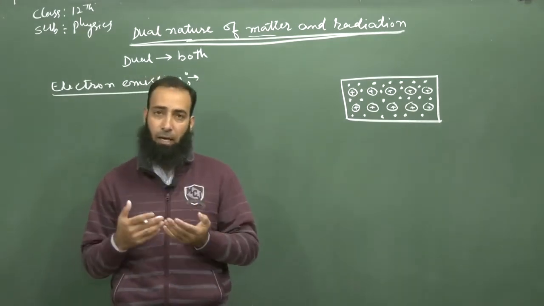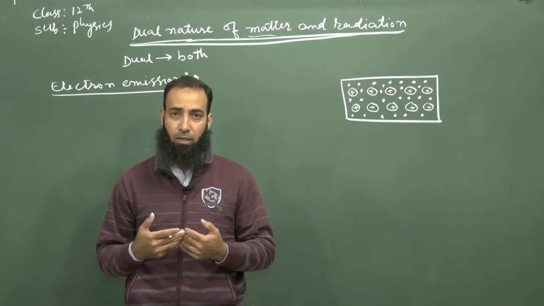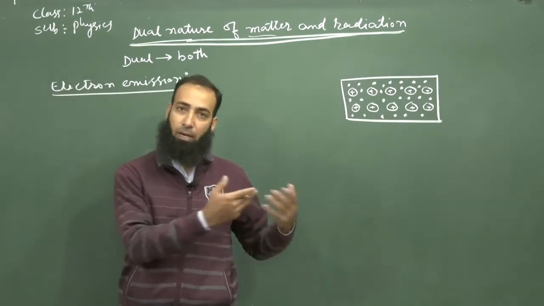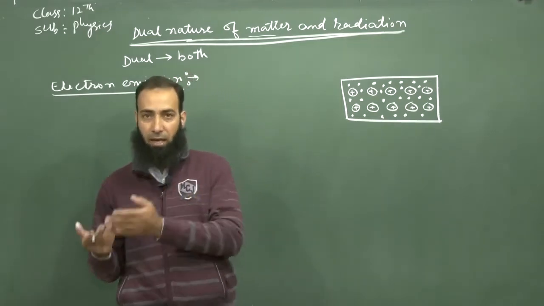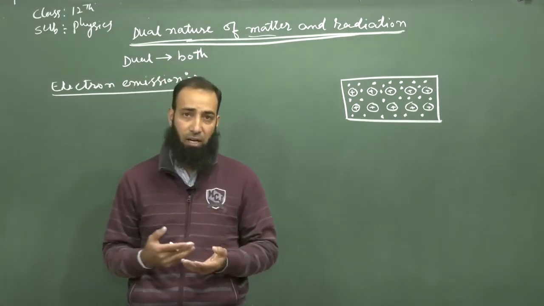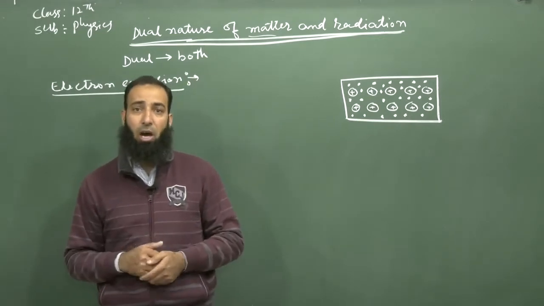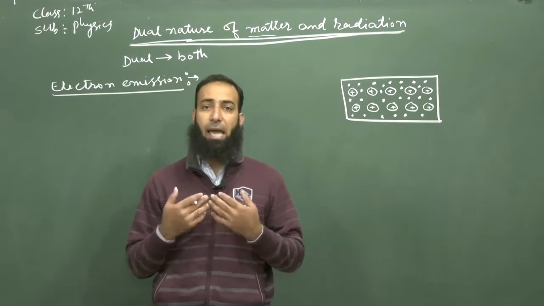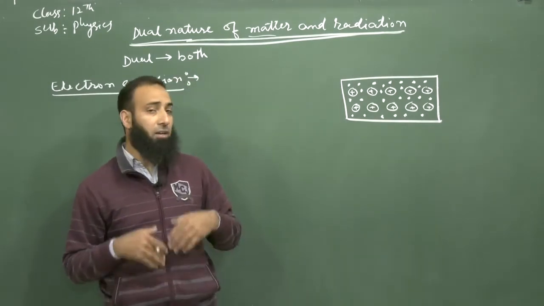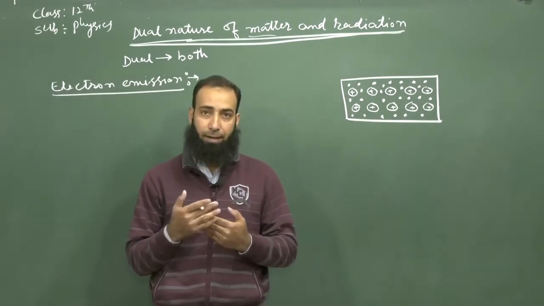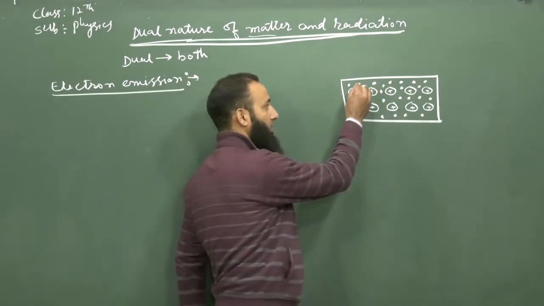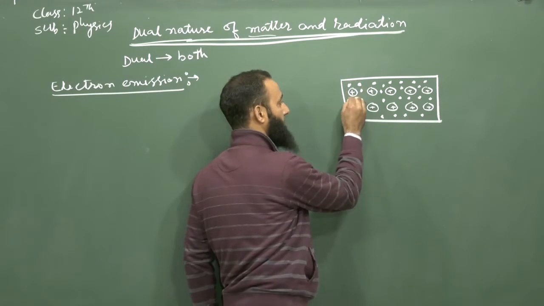But when these atoms come close to each other, these electrons interact with the nuclei of the other atoms or with the electrons of the other atoms. With the result, the valence electrons of these atoms, while forming the metal, get detached from these atoms. And they are not now bound with a particular atom. In that sense, we call them free electrons, which I have shown with dots.